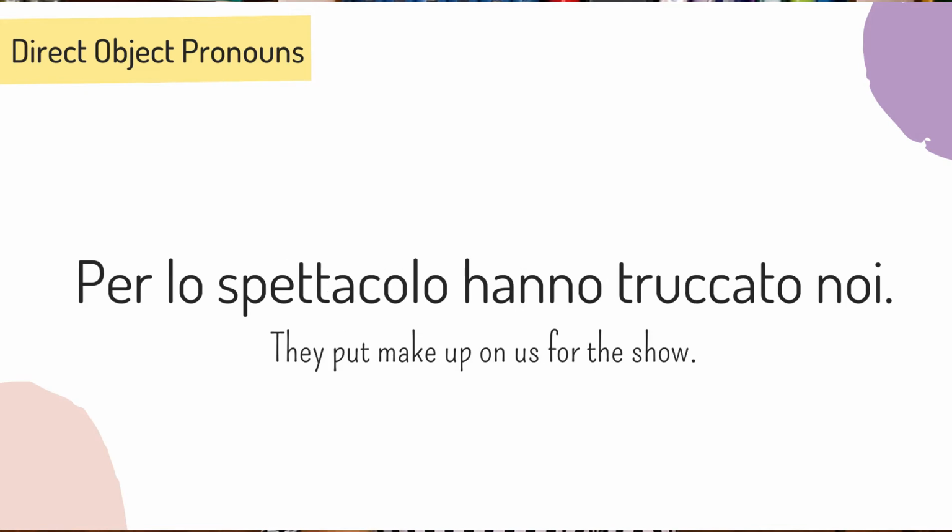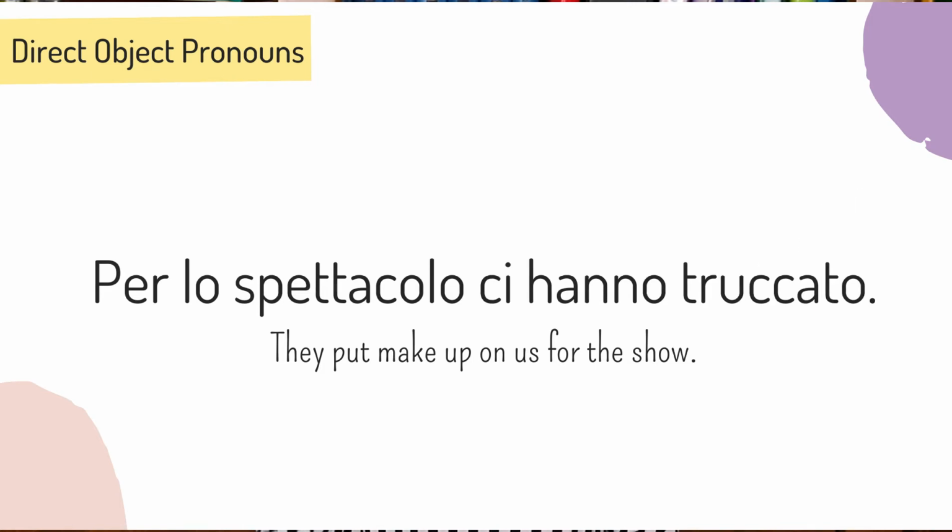Number 8. Per lo spettacolo hanno truccato noi. Noi is the object of this sentence. What direct object pronoun in its atonic form would you choose to replace it? It's ci. Per lo spettacolo ci hanno truccato.